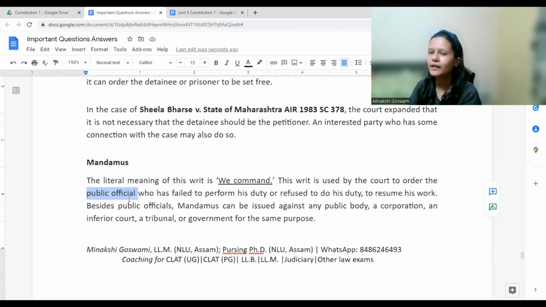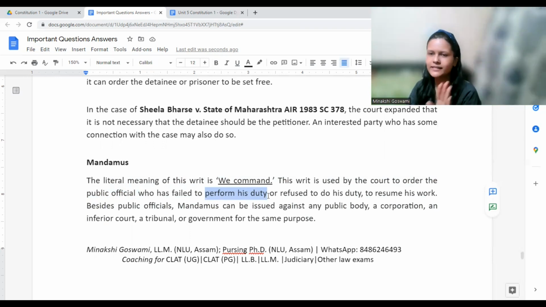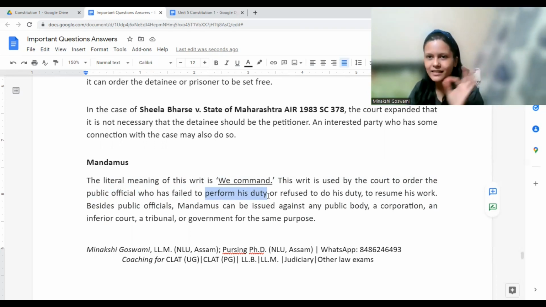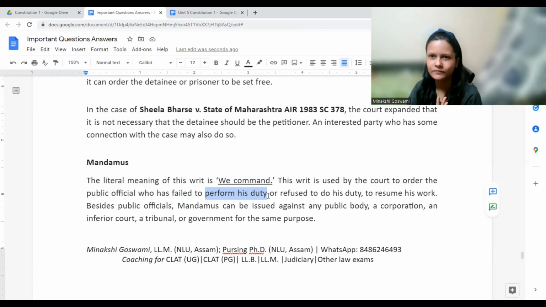Now, there is a public official in the RTO office. The RTO is the main person, right? His signature and authorization would be needed. This person is not performing his duties. He is saying that, okay, well, whoever is applying, let them apply. All my subordinate officers would do everything, but I will not do my job. As in, his final signature, I'm not giving. In such a case, the public is going to suffer, right? They would not get their registration certificate, license, etc. Even though they have fulfilled everything, they are not getting it.